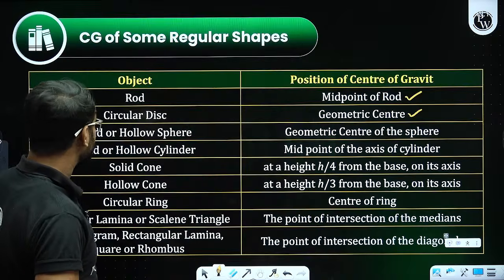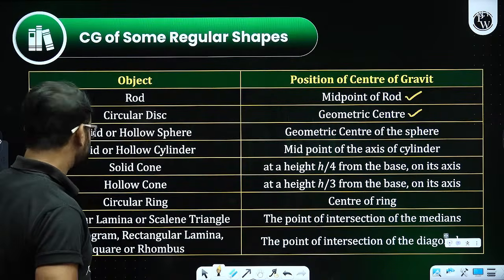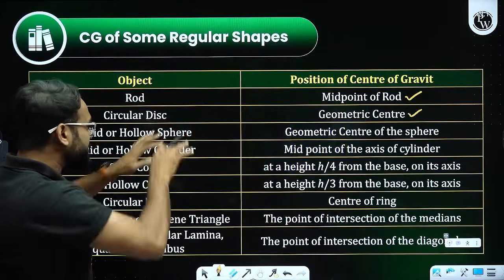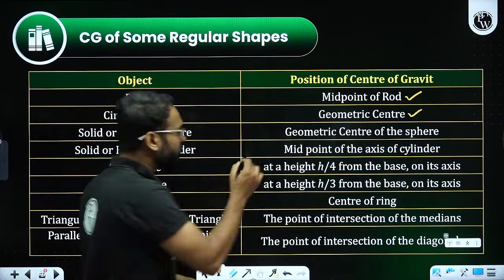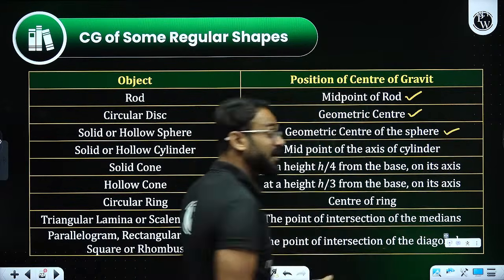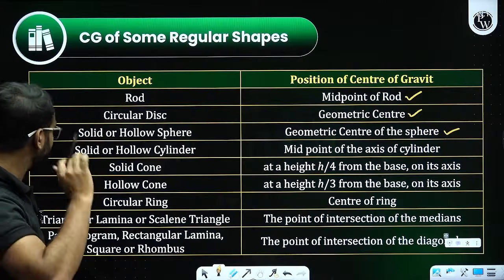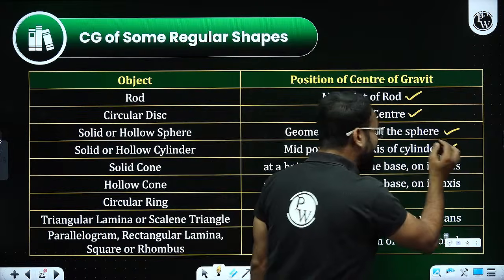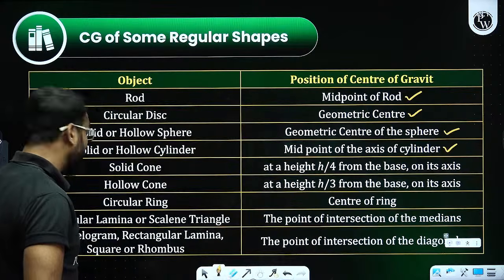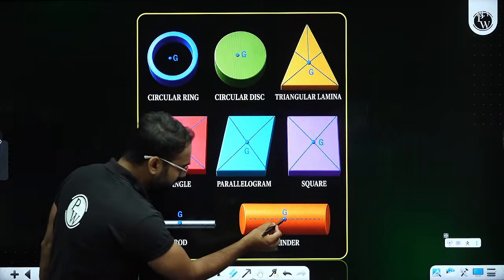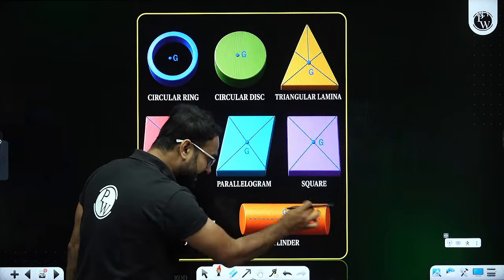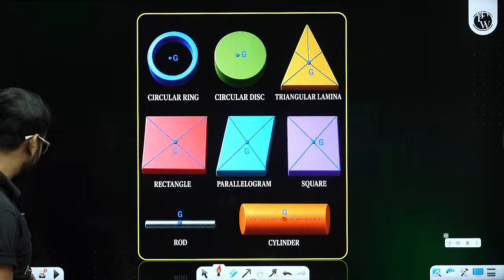Fine. The third one, solid or hollow sphere. If there is a sphere, globe-like, the geometric center of the sphere will be the center of gravity. Okay. Hollow cylinder, it will be the midpoint of the axis of the cylinder. Midpoint of the axis of the cylinder. This point, inside. This point will be the center of gravity.